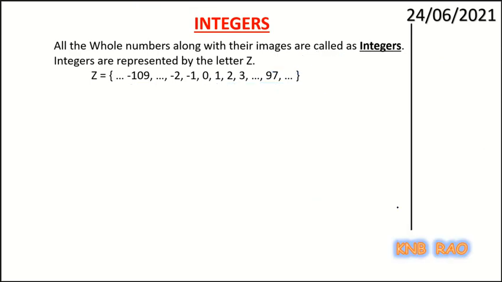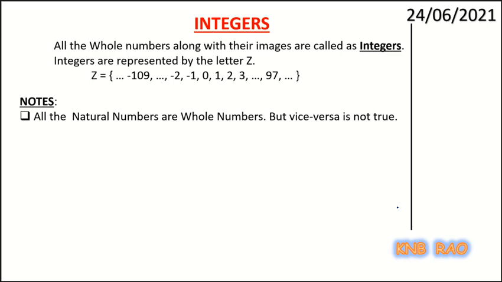Now, important points which you need to note down. All the natural numbers are whole numbers. But vice versa is not true. Vice versa means I cannot say all whole numbers are natural numbers.